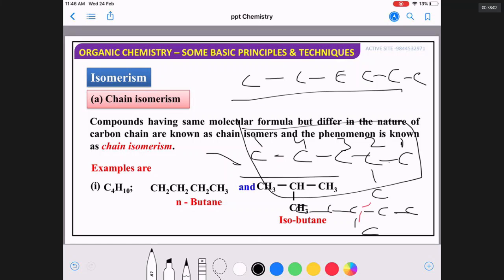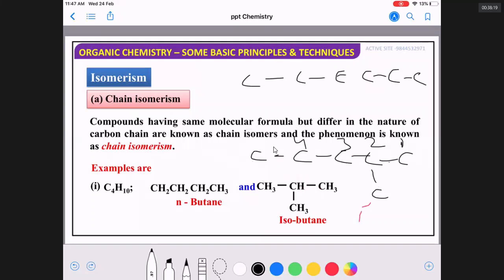It will become 2,2-dimethyl butane. If I cut one more carbon and put it on the third position, it can become 2,3-dimethyl butane. Can you see it, sir? Or should we write? You should know that.